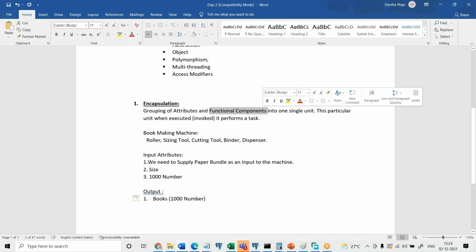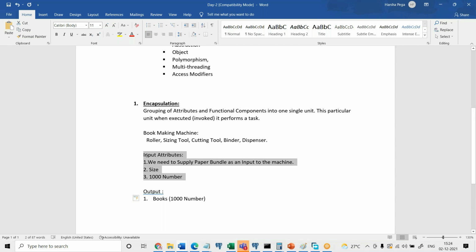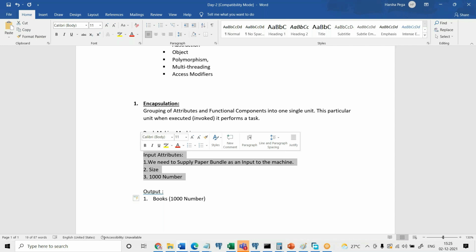It is not only functional components. Here we have attributes too. You need to supply some attributes along with the functional components. See, without attributes, how does the machine work? The machine may not work. It doesn't know what to do, right? So which size it has to cut, you have to definitely supply that parameter. And how many books you want, you have to definitely supply that as well.